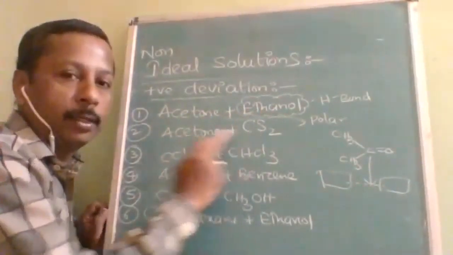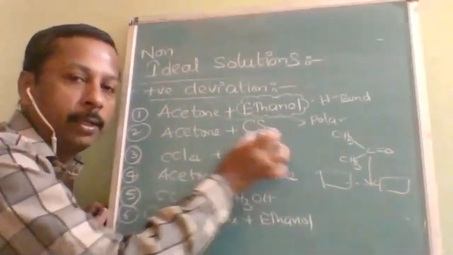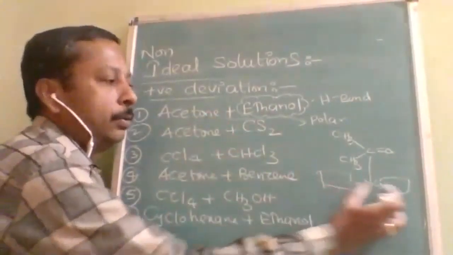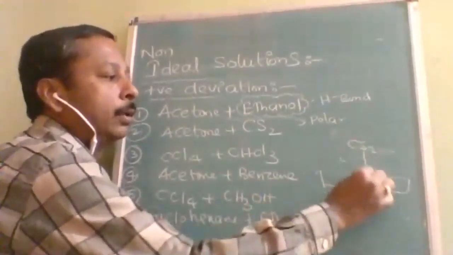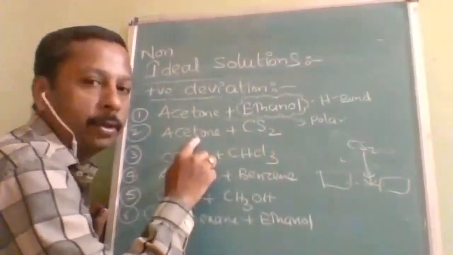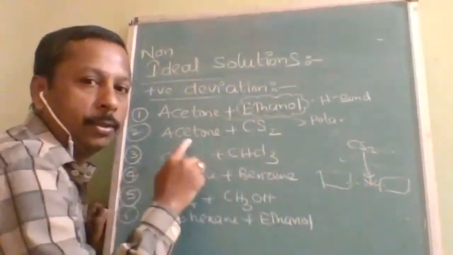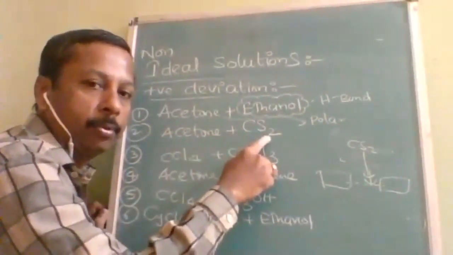Acetone plus ethanol, acetone plus CS2. One is non-polar, one is polar. Polar forces are strong, but when non-polar comes in between, this is acetone, this is acetone, now CS2 will come here. So strong polar bonds are broken by weak non-polar bonds.